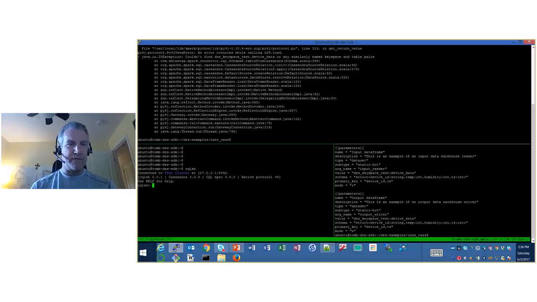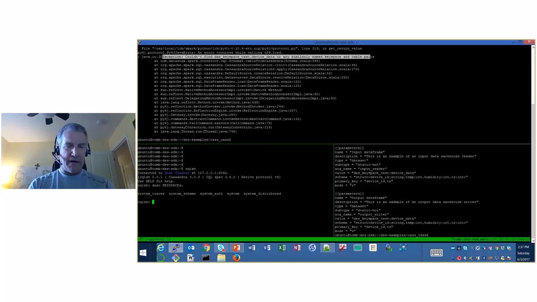Oh, look at that. What did it say up top? It said couldn't find des key space test dot device underscore data. So let's go check it out in the Cassandra table. Let's do a describe key spaces. And yeah, I don't see one. Okay, so we can fix this.